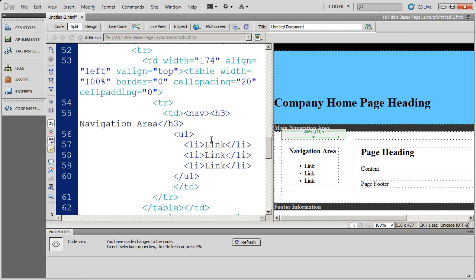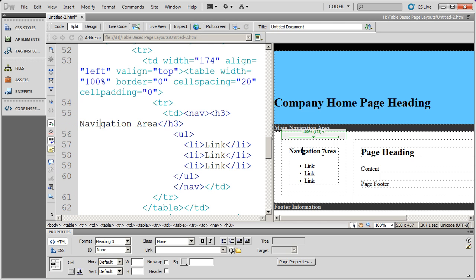And the good thing about browsers is if they don't understand what a tag is, they're just going to ignore it. So if you come across something like an older version of Internet Explorer that doesn't understand the HTML5 semantic tags, they're just going to ignore that tag. And then I'm going to close that nav tag there.